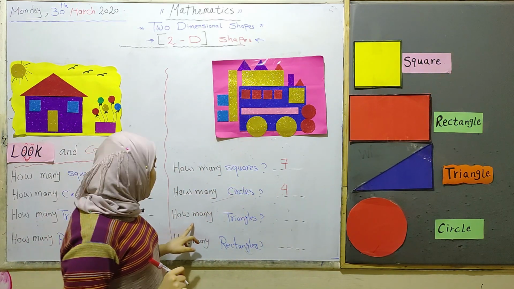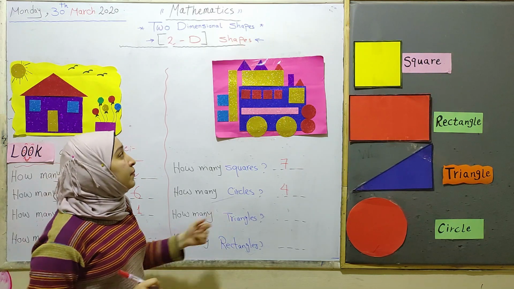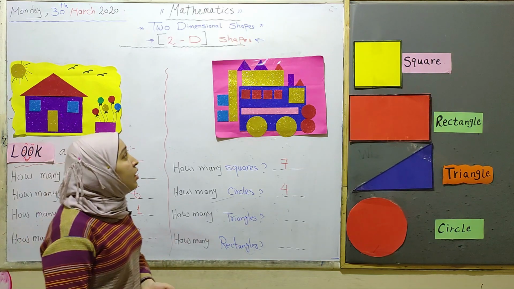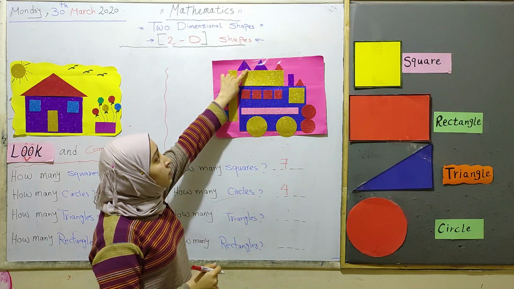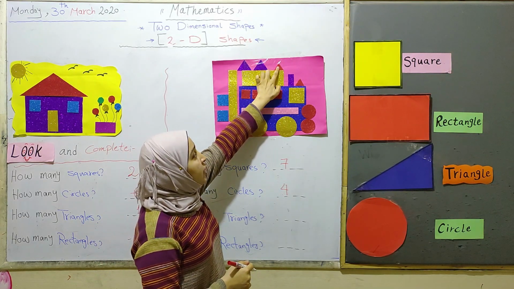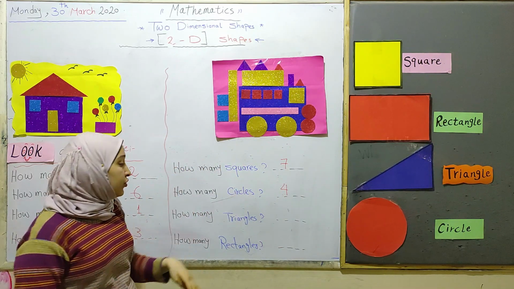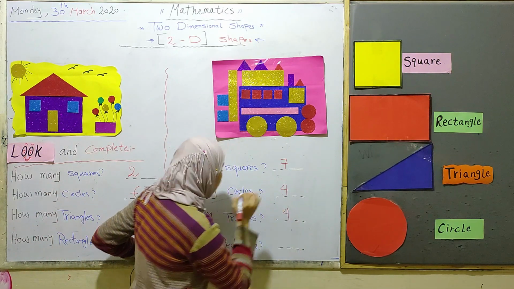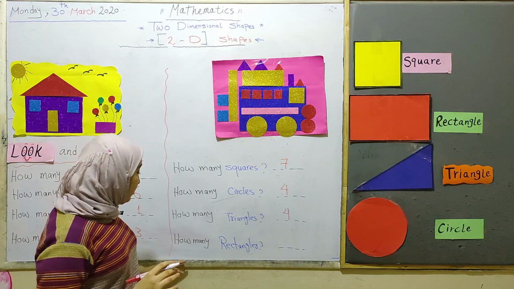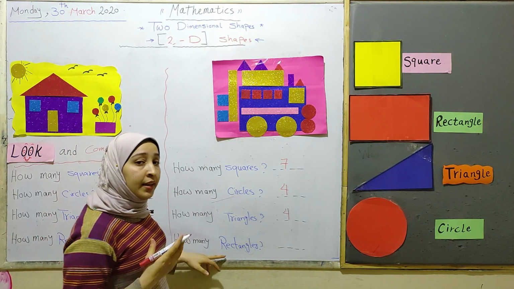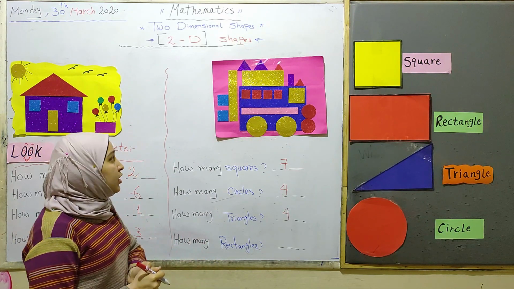The third question: how many triangles? Let's count triangles here. I have 1, 2, 3, 4. I have 4 triangles only. The last question: how many rectangles? Let's count rectangles here.